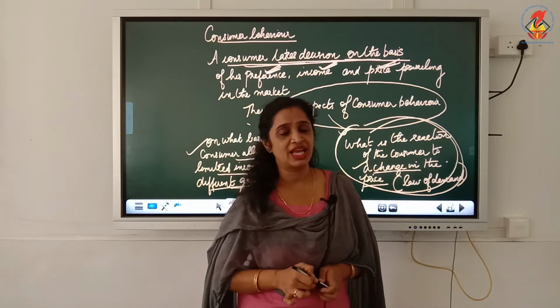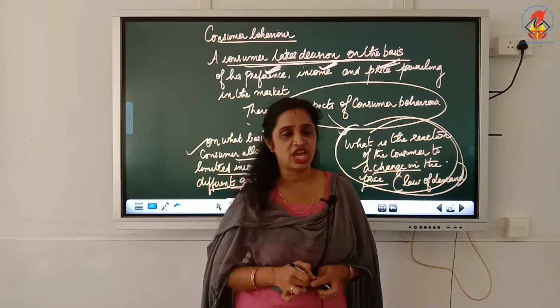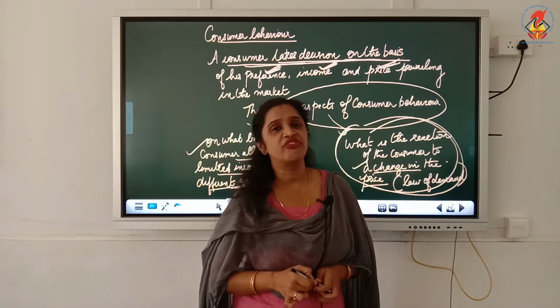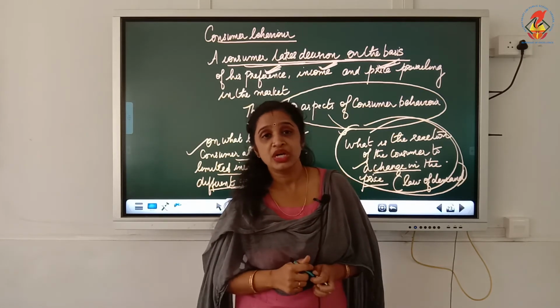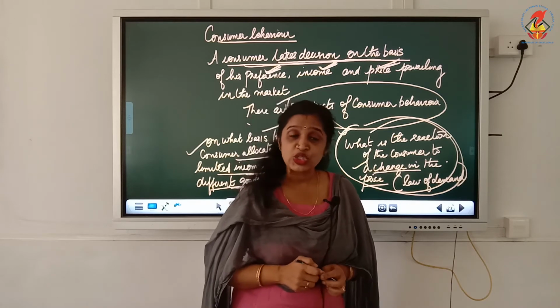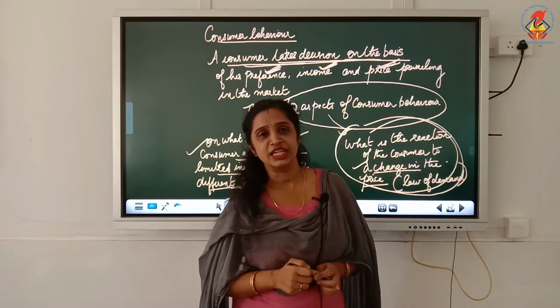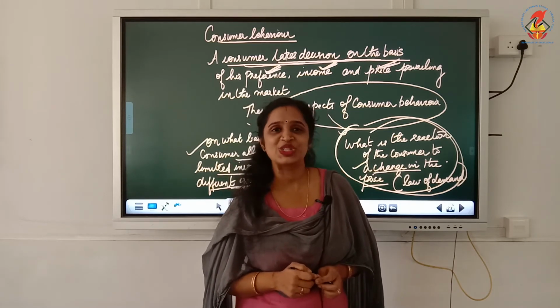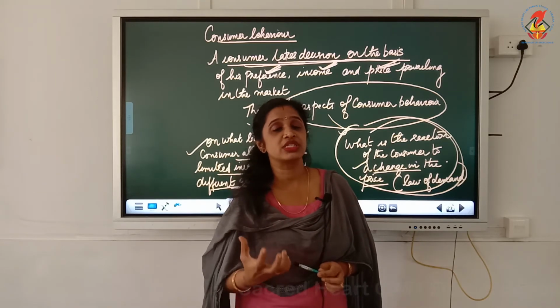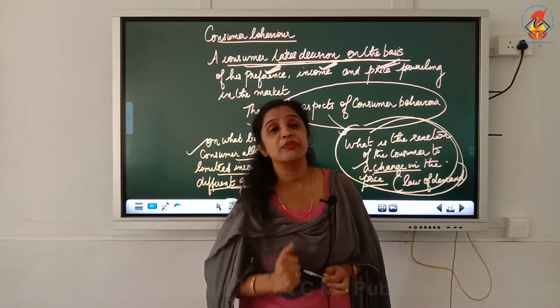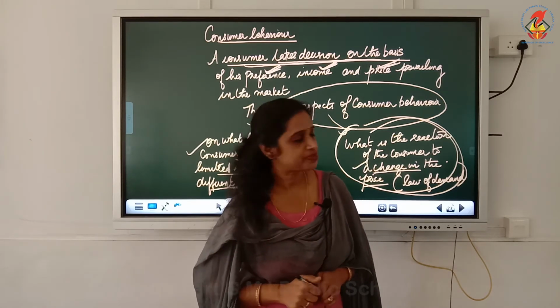That will be learned as the next section of the chapter, known as the law of demand. So the two important areas that we are going to learn in this chapter are consumer equilibrium and demand. This is based on consumer behavior, how a consumer's decision is based on preference, income and price of the product.